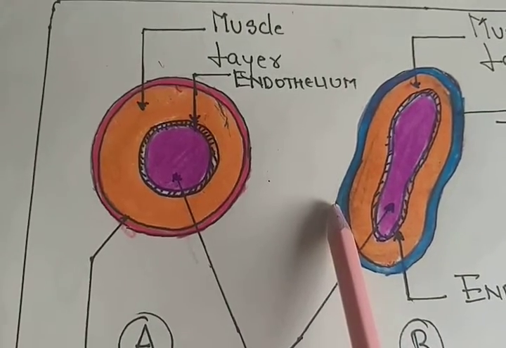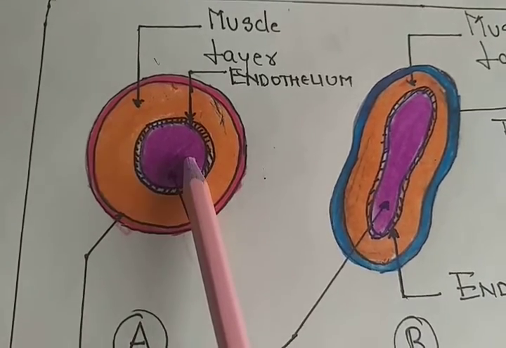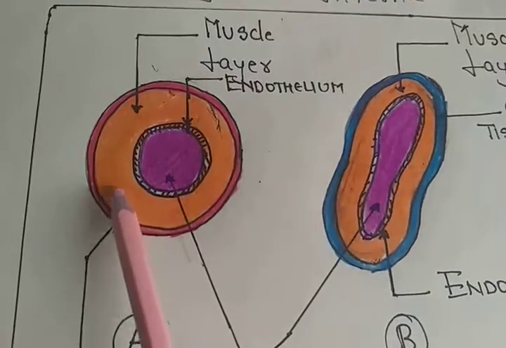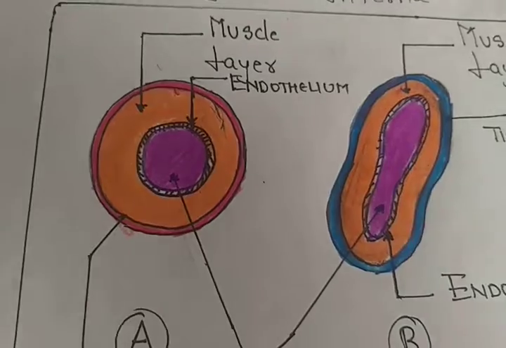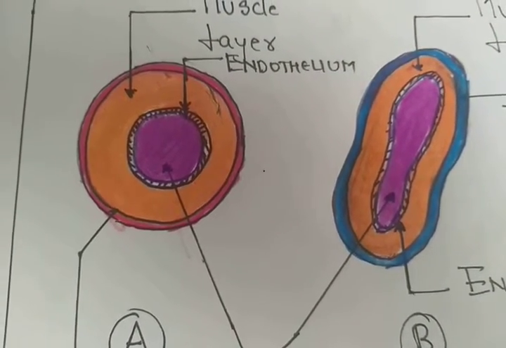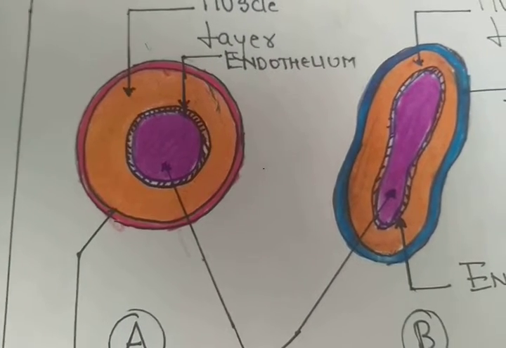The inner layer is called tunica interna. And the middle layer is called tunica media. So there are three layers: tunica externa, the outer layer, tunica interna, the inner layer, and tunica media, the middle layer.